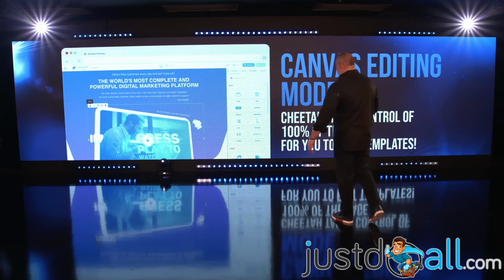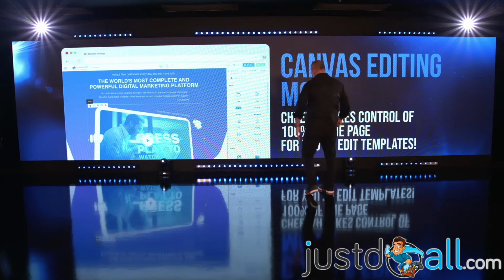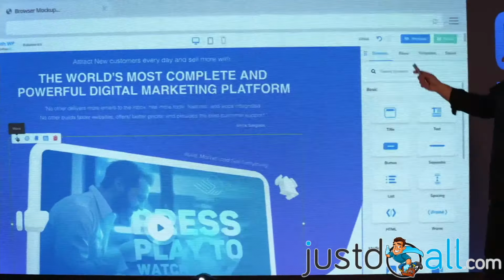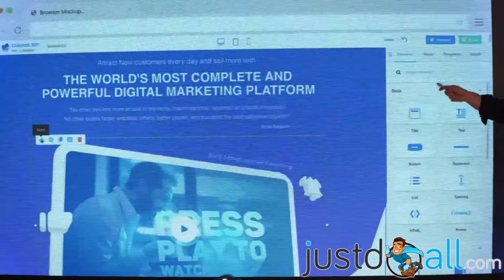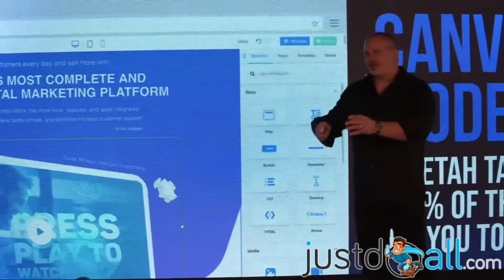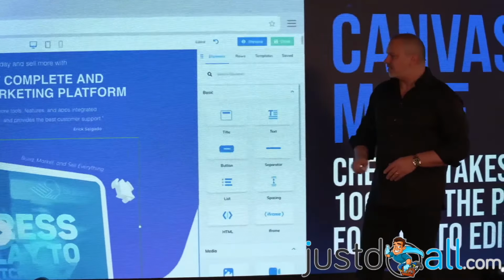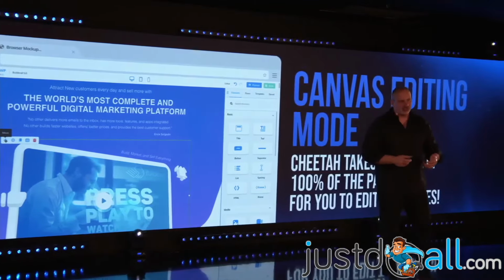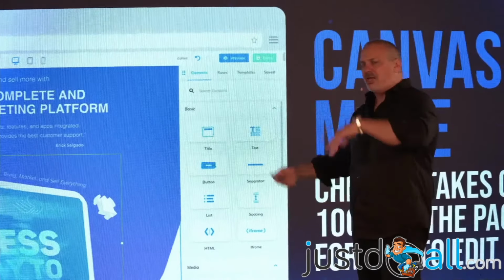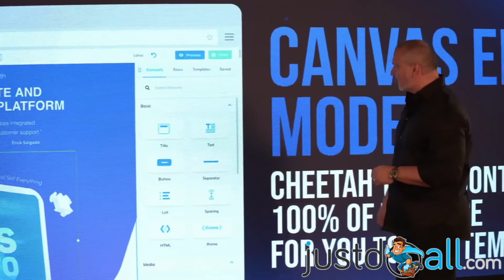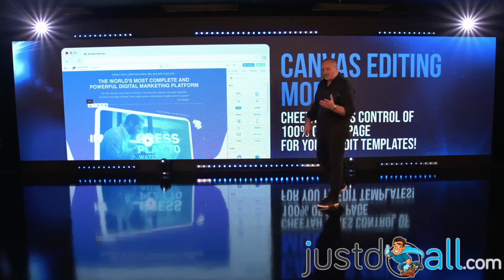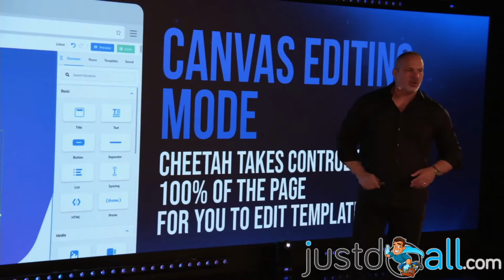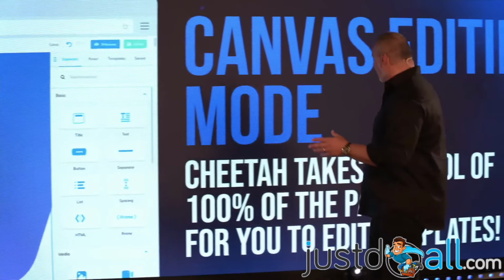So as you can see here, this is Cheetah Builder. You know this interface, and this is the Builderall website created just like we have on Cheetah. Now we have it on Cheetah for WordPress. We created another version of Builderall just to show you that you can do pretty much anything on WordPress that you do on Cheetah. So if you love WordPress and if you love Cheetah Builder, now you can do both things in the same place, all right?